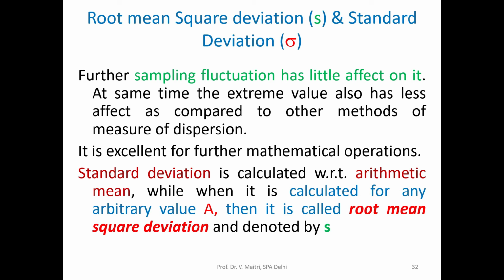So when the standard deviation is calculated around the arithmetic mean, it is known as standard deviation. But when it is calculated for any arbitrary value a, then it is denoted by s, small s. Mind it, small s. So it is known as root mean square deviation.